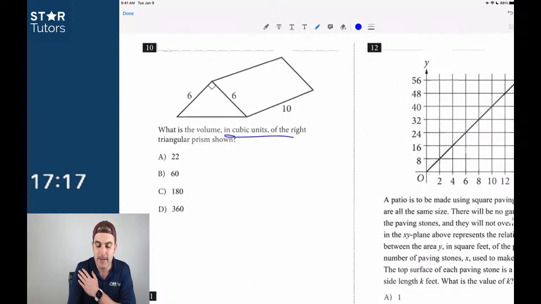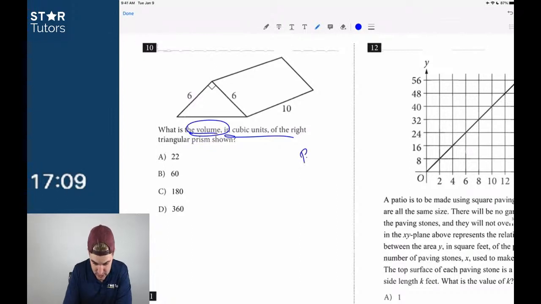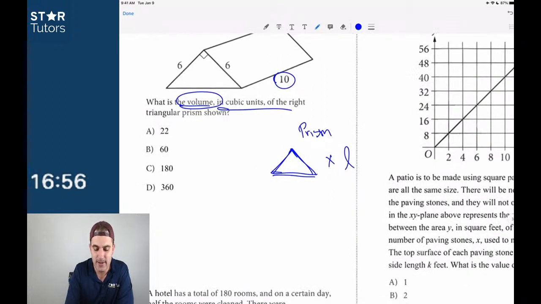Like I said, I love geometry problems. Anytime I get a geometric figure, I'm 99% sure that I can answer it quickly. It says, what is the volume of a triangular prism? I know that the volume of any prism is just equal to the area of the shape, in this case a triangle, times the height or the length, right? In this case, you use the length of 10. I also know that this is a right triangle, so the 2 sides are the base and the height. That's a good thing to know.